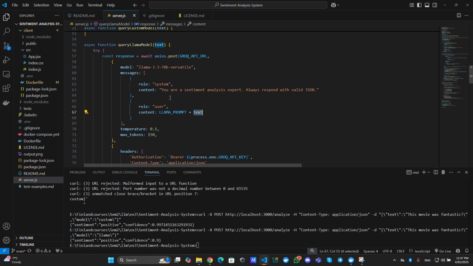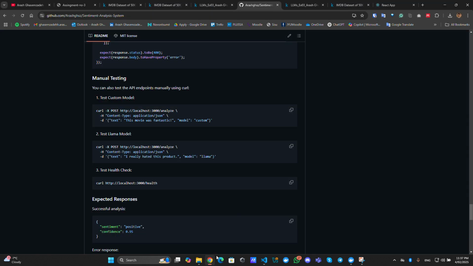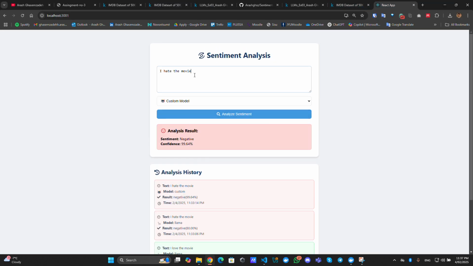I mean, this model, since it is a sentiment analysis expert, should give its response based on this text, which is coming from where? It is coming from the user input.